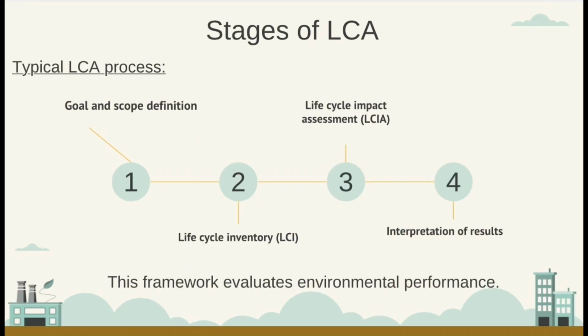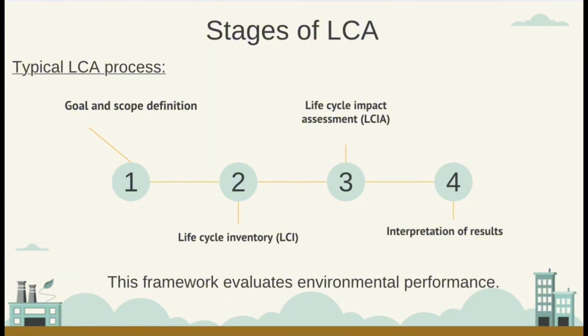Next is about the stages of the life cycle assessment. So the LCA framework typically consists of four main stages. The first stage is defining the goal and scope of the study.